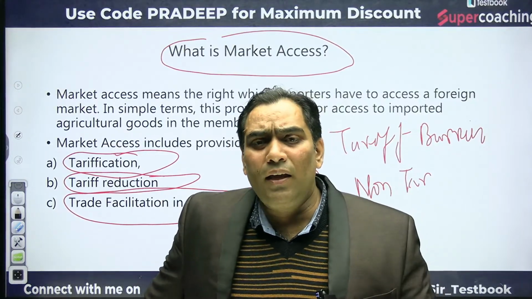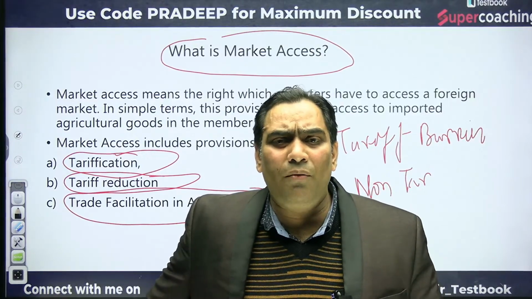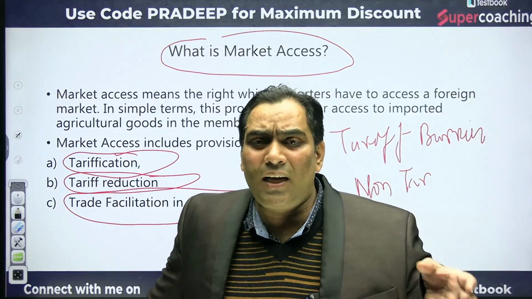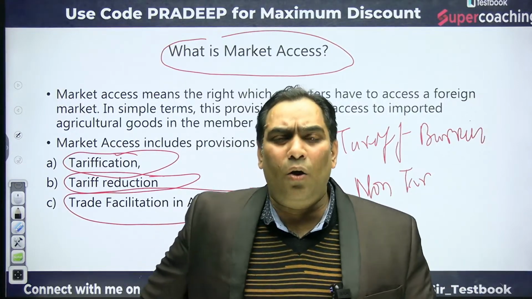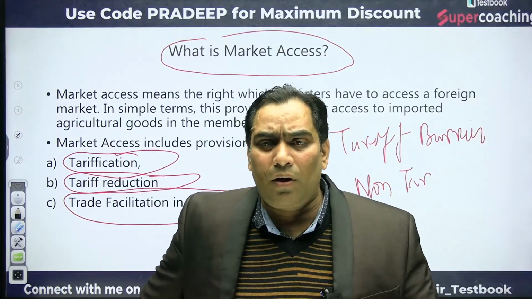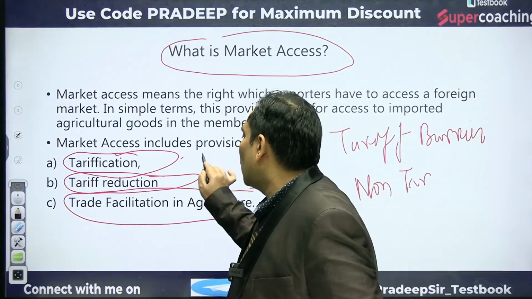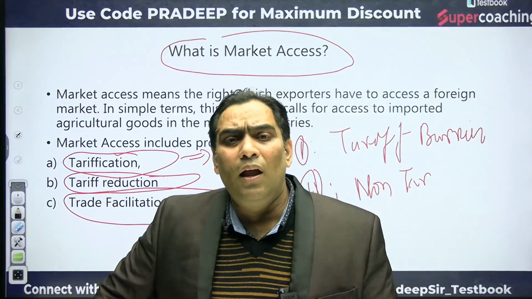That's why non-tariff barriers should first be converted into tariff barriers, because a tariff barrier can be controlled, but a non-tariff barrier cannot.